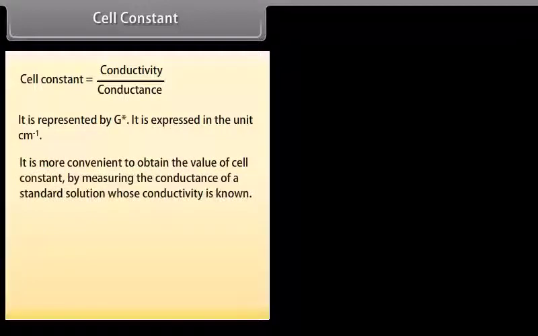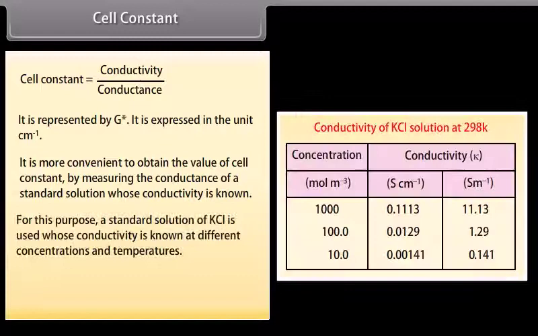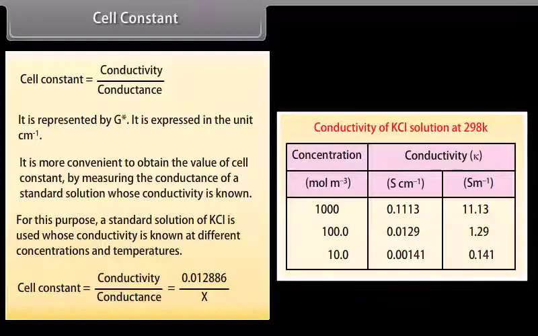It is more convenient to obtain the value of the cell constant by measuring the conductance of a standard solution whose conductivity is known. For this purpose, a standard solution of KCl is used whose conductivity is known at different concentrations and temperatures. Cell constant is equal to 0.012886 upon X. Once the cell constant is known, the conductivity can be calculated from the measured conductance or measured resistance of the electrolytic solution.